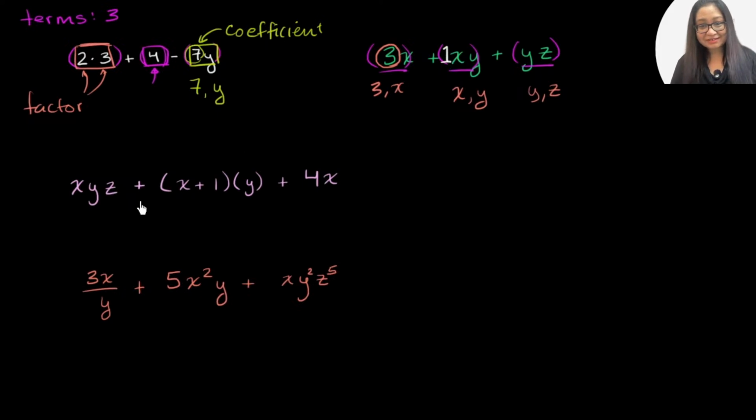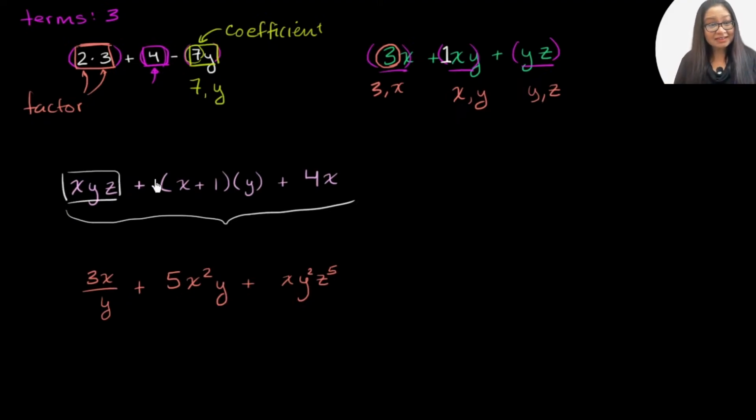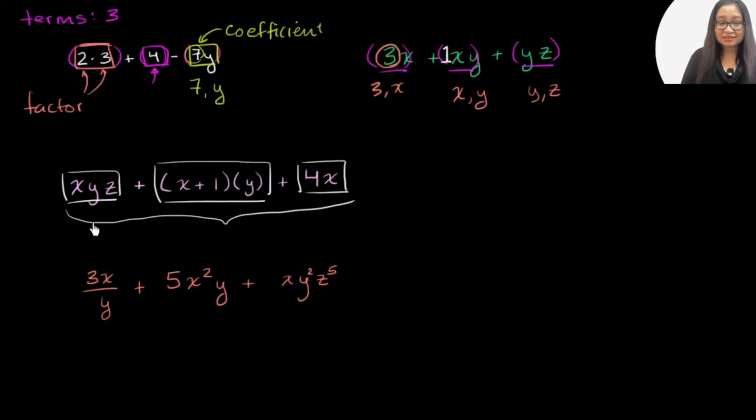Now, this one is really interesting because if we look at the bigger expression, if we look at the whole thing, it's clearly made up of three terms. The first term is xyz. The second term is x plus 1, that whole thing, times y. And then the third term is 4x. If you look at the first term, how many factors does that have? Well, you would say that it has three factors, x, y, and z.